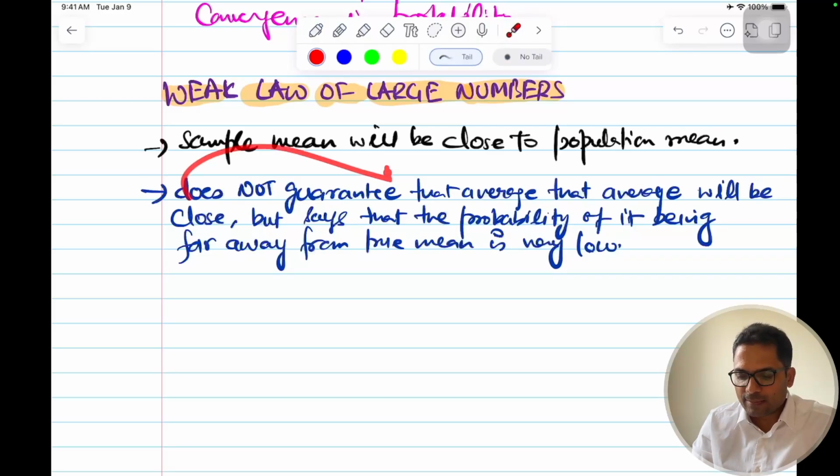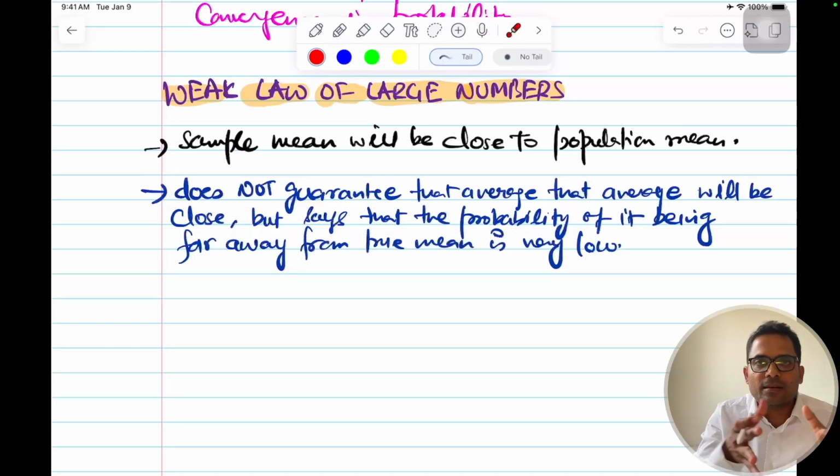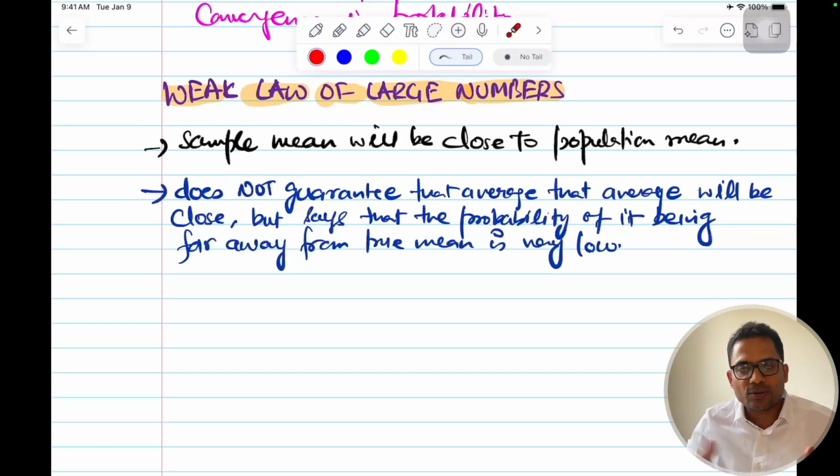So it does not guarantee that absolutely, as n tends to infinity, it will become equal, but it says that the probability of it being far away from the actual or true mean is very low as n tends to infinity, as we have more and more samples.